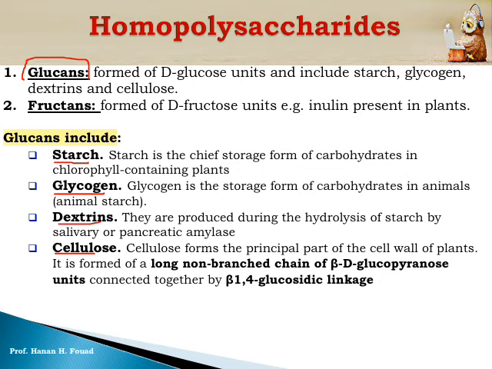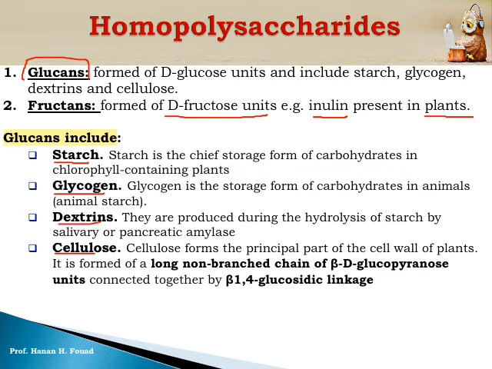Okay? Fructans are homopolysaccharides formed of fructose units. Several hundred molecules of fructose linked together give us fructans. You have to know only the example of inulin. Inulin has functions in our body. We are going to study them in physiology. These are derived from plants, okay?